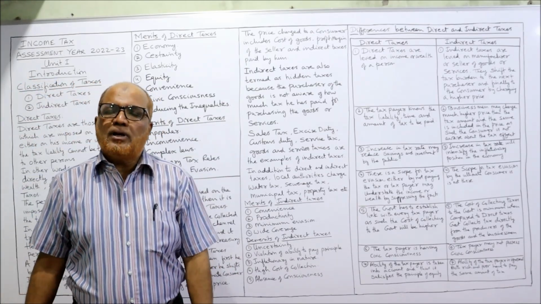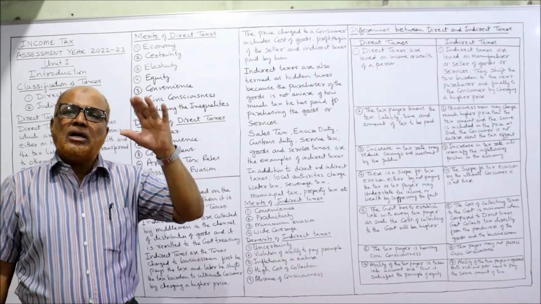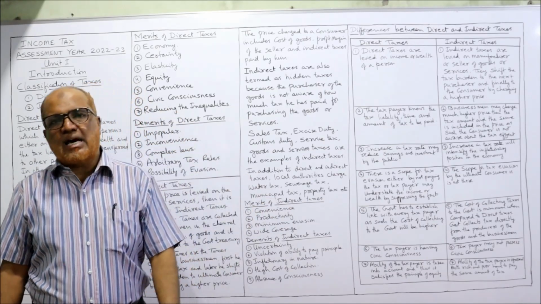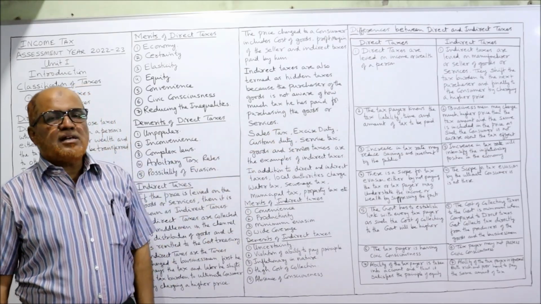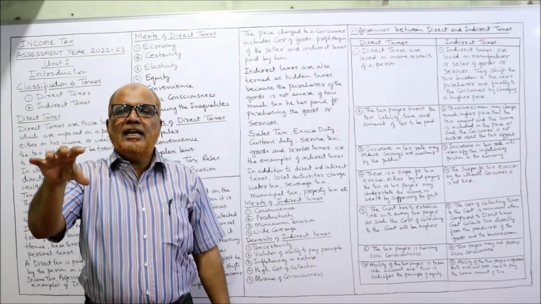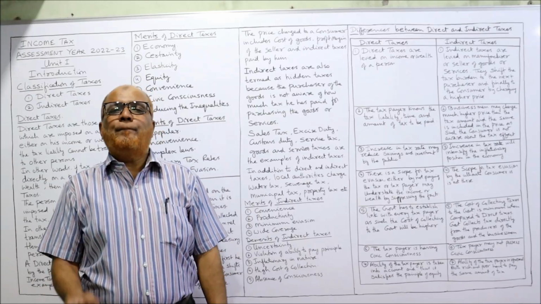Now, one of the important questions which is asked in examination: what are the differences between direct taxes and indirect taxes? The first difference: direct taxes are levied on the income and wealth of the person.